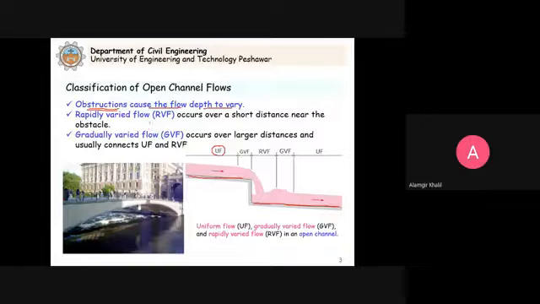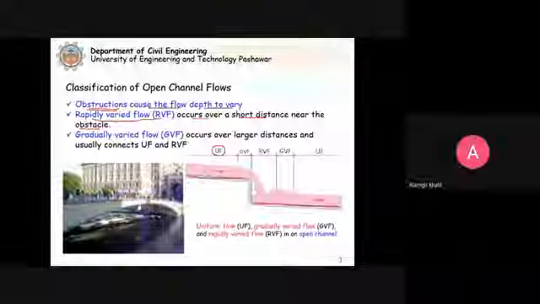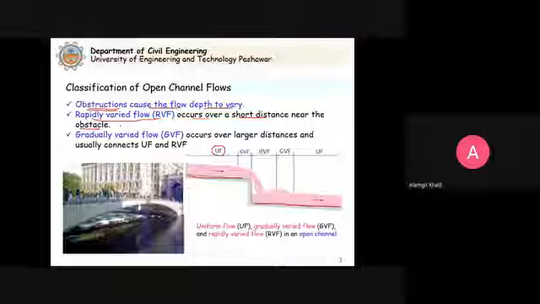Before we study how we will analyze the gradually varied flow problems, first we define rapidly varied flow. It occurs over a short distance near the obstacle. So as the name indicates, rapidly varied flow means that the depth of the flow will change rapidly, abruptly, and over a short distance.